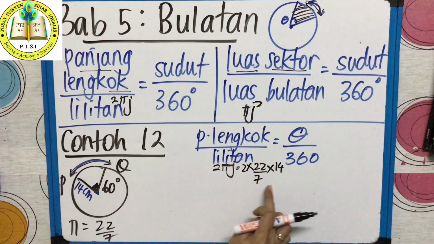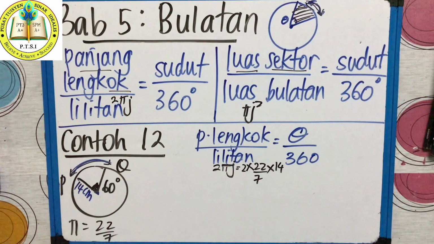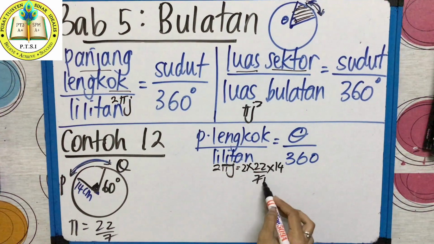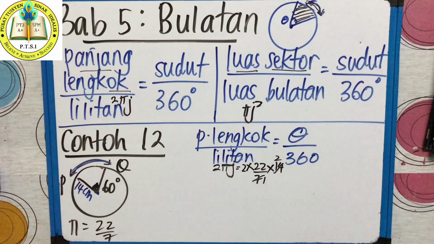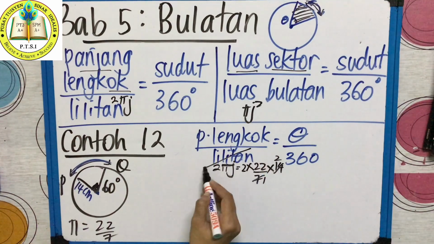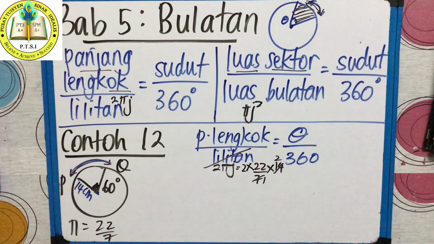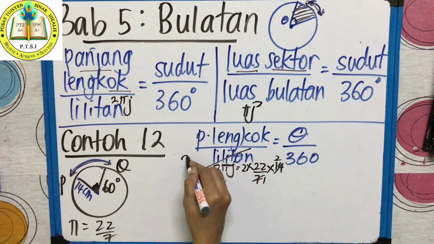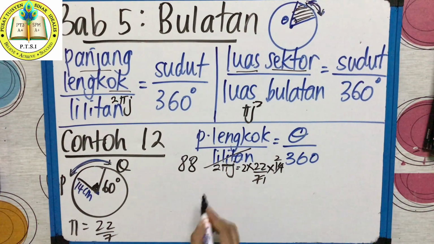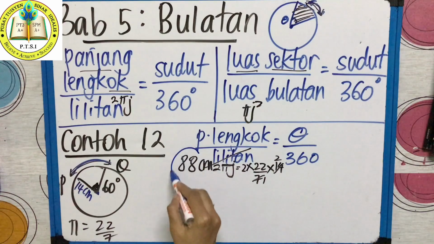So you just show this working near to this, enough. So 2 darab 22/7 darab 14. This one actually you can do cutting method also, right? So you will get 88. Lilitan, jawapan lilitan adalah 88 cm.